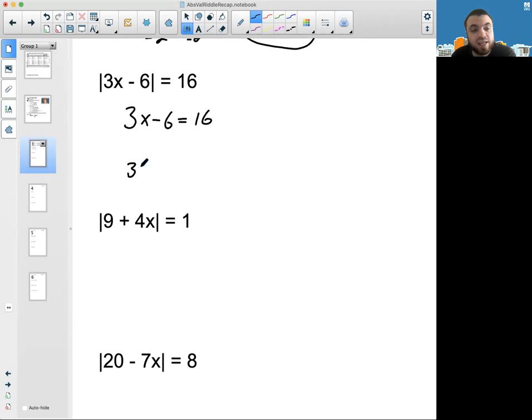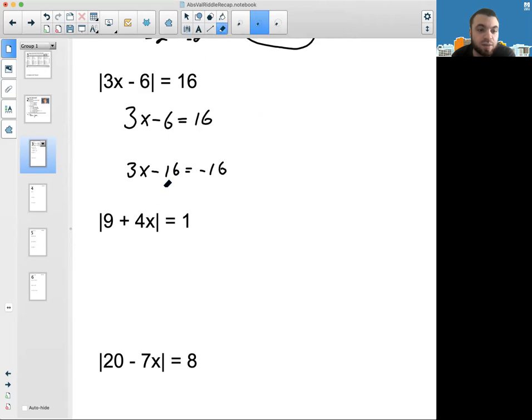And the other way is if 3x minus 16 equals negative 16. Because negative 16 and positive 16 have an absolute value of 16. So being able to associate having the bars alone, with the right-hand side being equal to a positive number, with 2 solutions is really important.